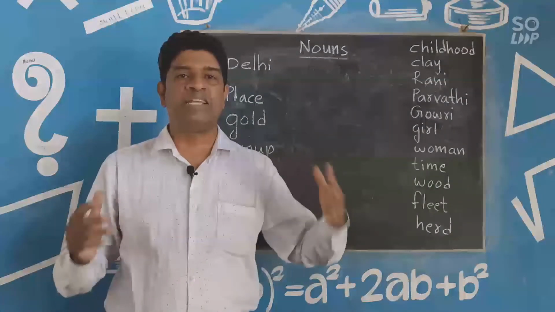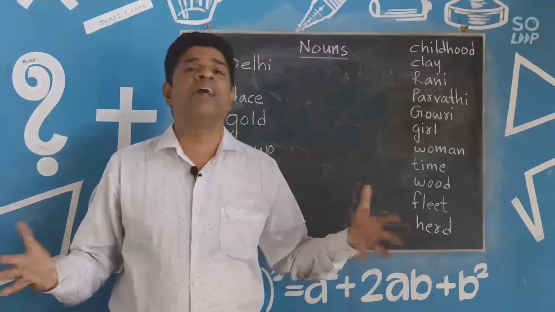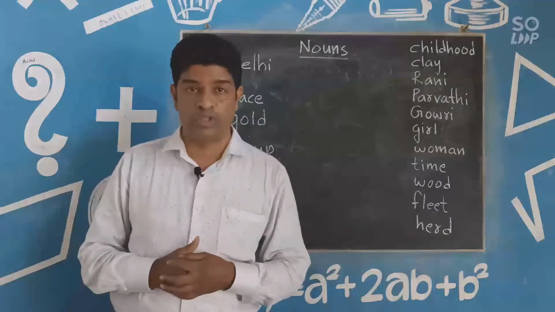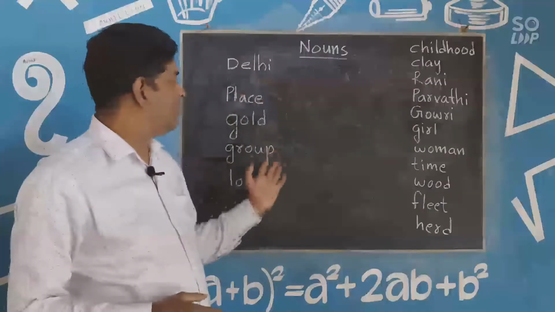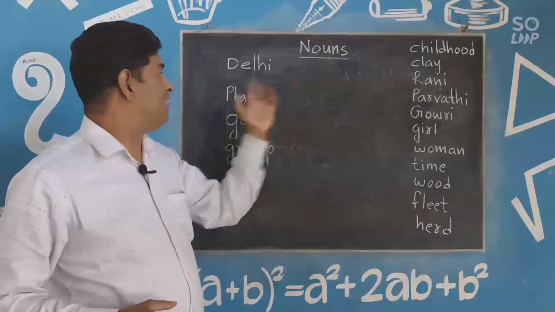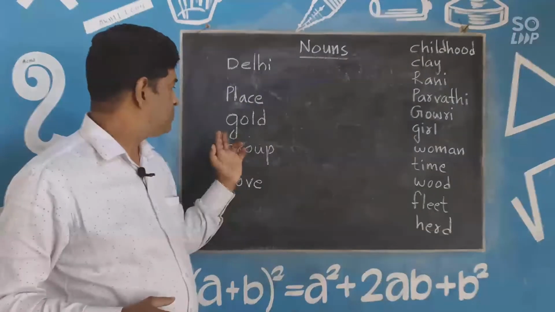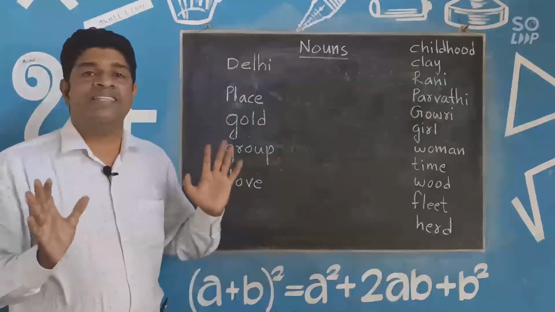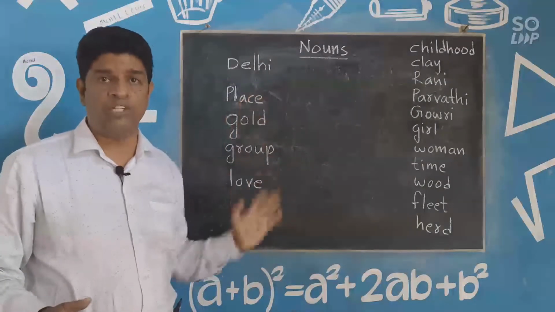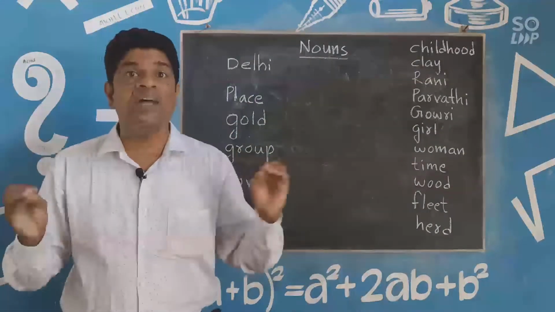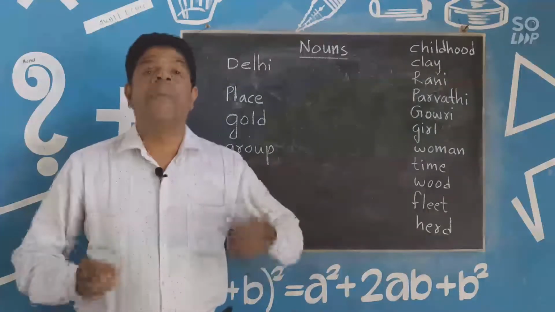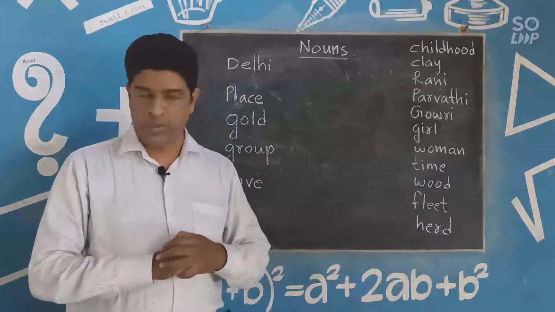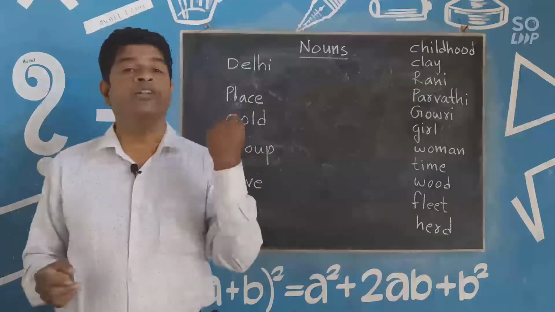But here we are going to learn the kinds of nouns, the different types of nouns. Are you ready? Look at the board. You see Delhi, place, gold, group, laugh. These are the five different nouns that I have written on the board. How can we classify the nouns into five?